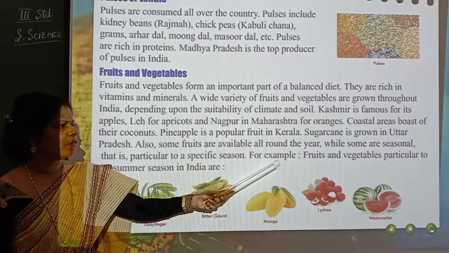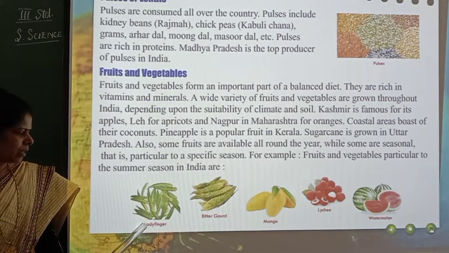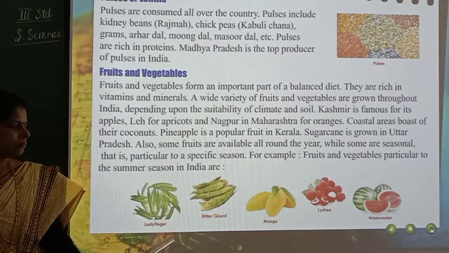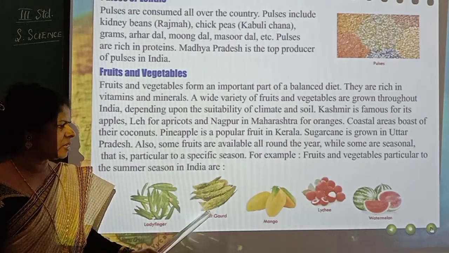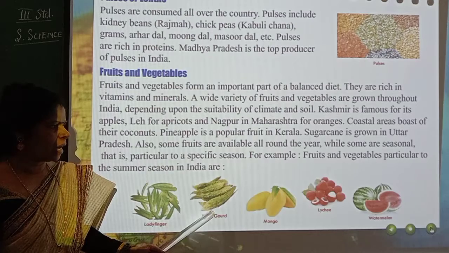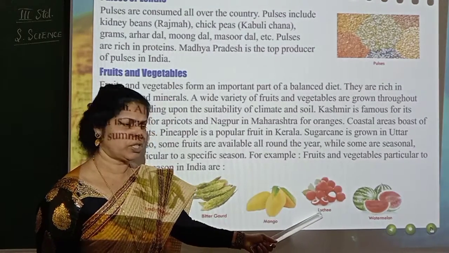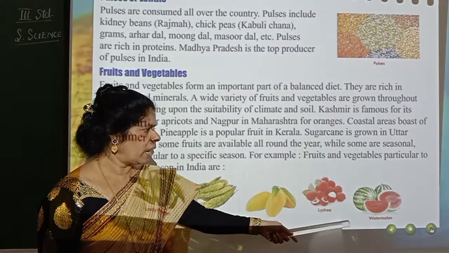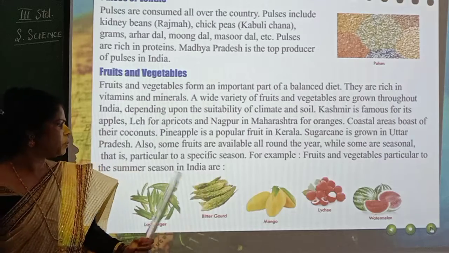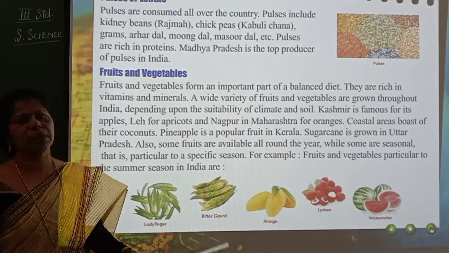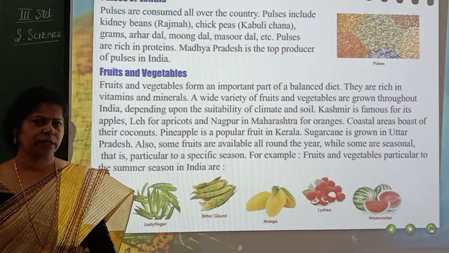For example, fruits and vegetables particular to the summer season in India are lady's finger, bendekai, and bitter gourd. What is bitter gourd? Hagalkai. Mango, mankai. Lychee, you would have heard of lychee, okay, and then watermelon, kalandi. All these are fruits and vegetables specially seen in the summer season in India. So children, let me stop here. We will continue in the next class. Thank you.